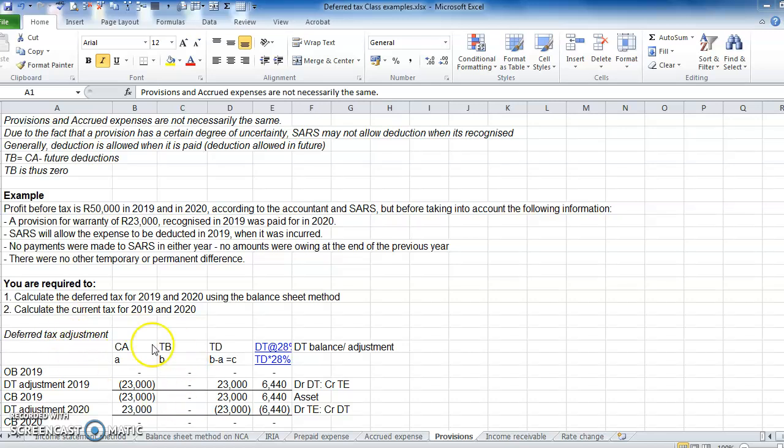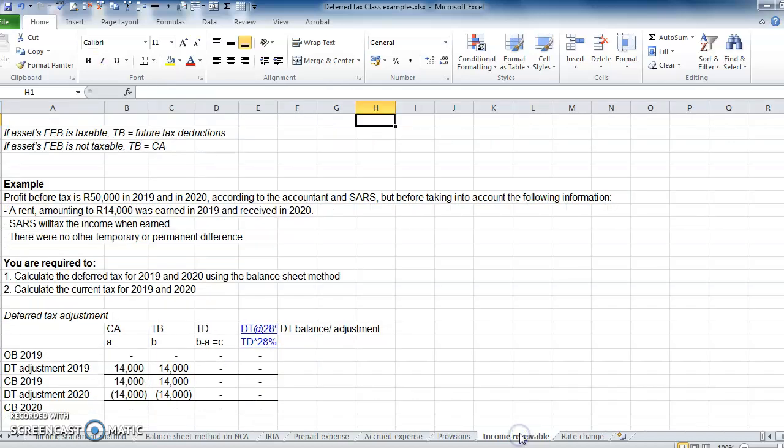And then you guys can have a look at this example again. We have the carrying amount of our liability, which is the provision, 23,000. Our tax base is 0, so the temporary difference is 23,000. So we have a deferred tax balance here of 6,440.